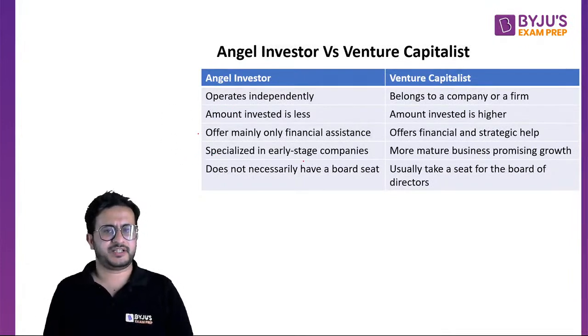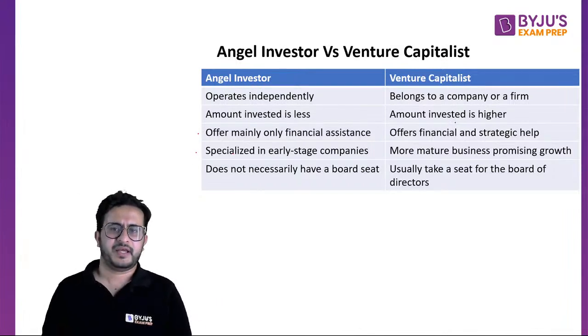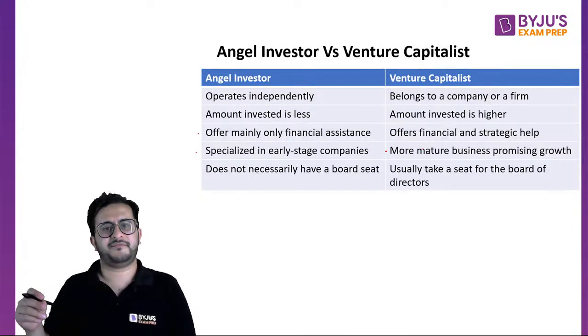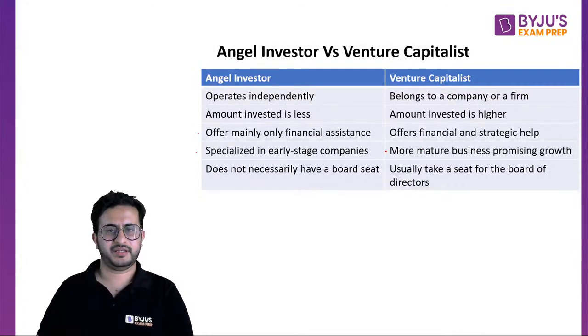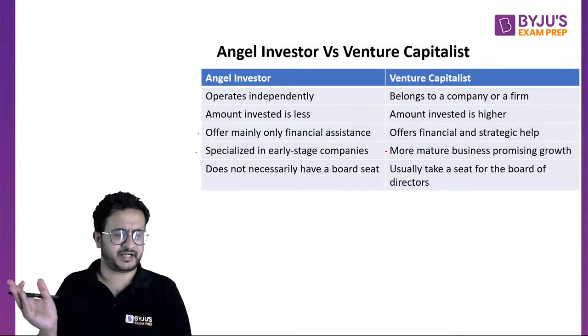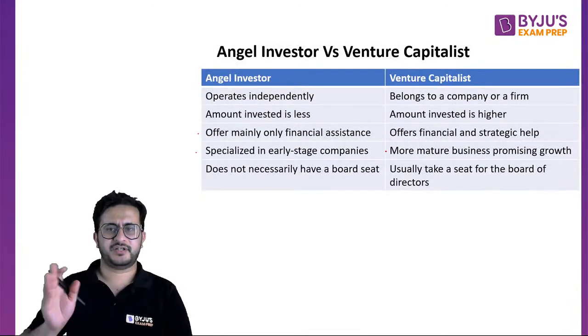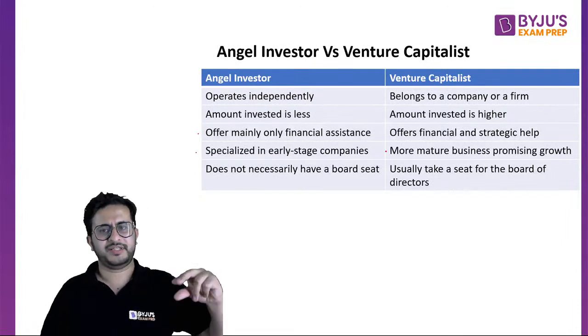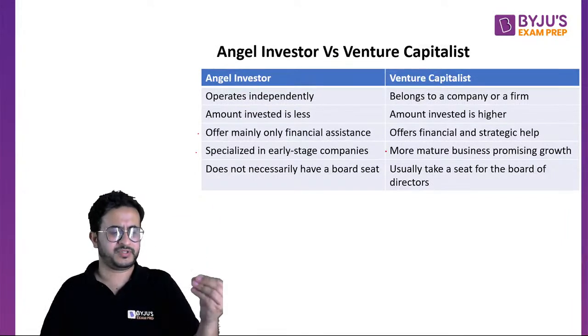So if it is a very early stage, कुछ ही महीने हुए start हुए तो they invest in that, and they generally invest in mature businesses that promise growth, right? So they look for that. Like an angel investor, someone who has more trust, he or she invests in a company that has just started, में पैसा दे दिया, that is called an angel investor. और venture capitalist, they see कि ये business चल रहा है, थोड़ा समय हो चुका है, now they see that it promises growth.